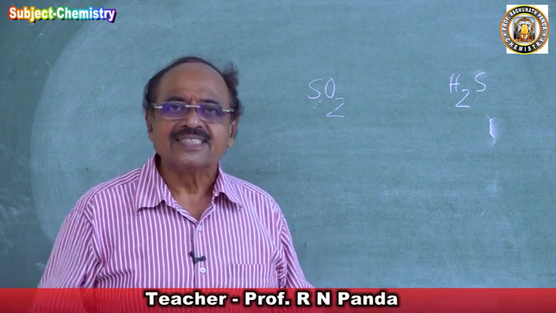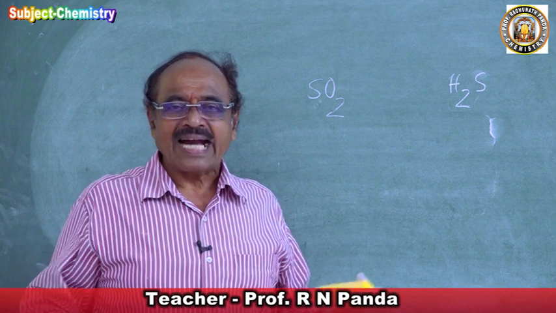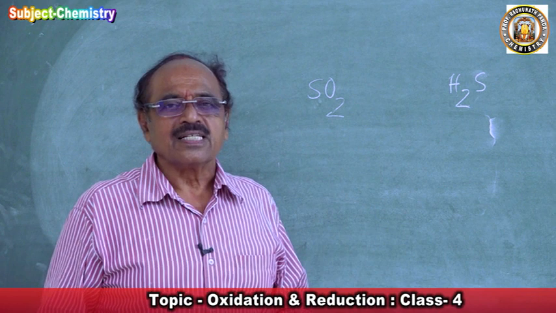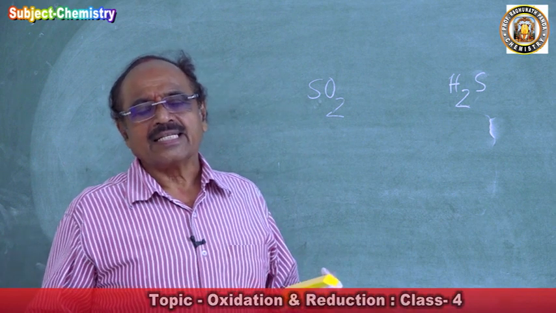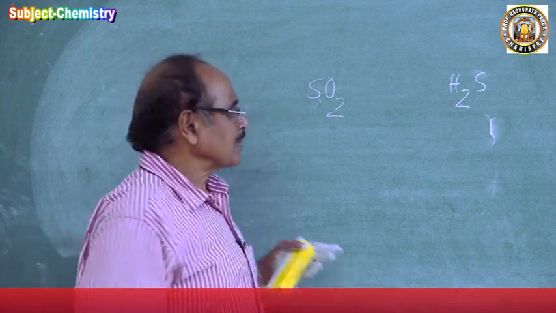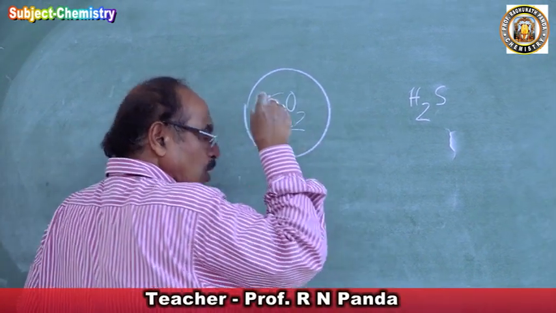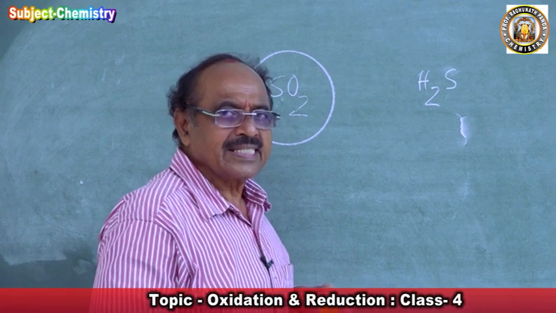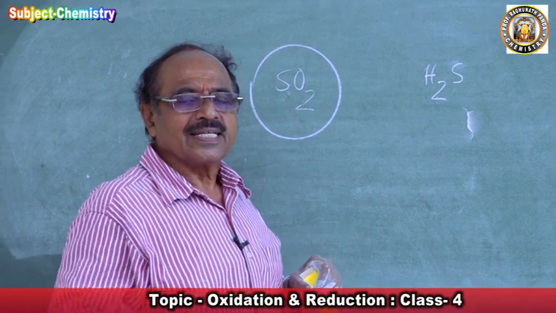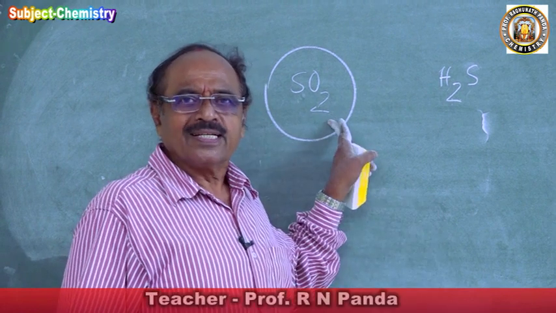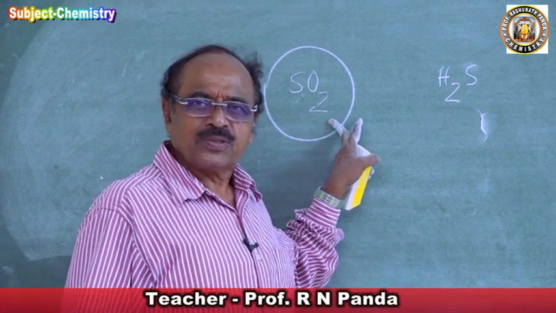Sulfur dioxide has a tendency to act as an oxidizing agent. Hydrogen sulfide will have a tendency to act as a reducing agent. So one becomes an oxidizing agent or reducing agent depending on the other. Both are reducing. Sulfur dioxide reducing.